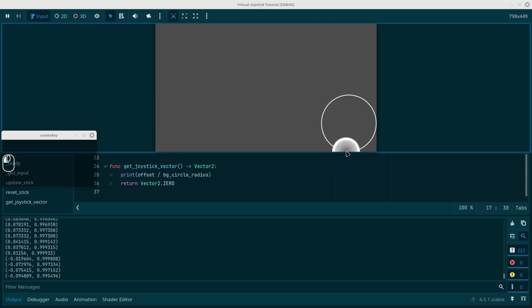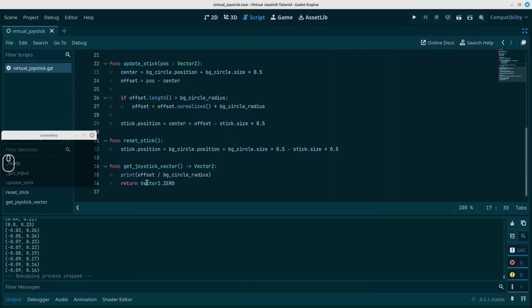And that's exactly what we want, and anywhere in between gives you some sort of normalized vector. It does not pass a value of 1. So now we can return this value here, this offset divided by the BG radius. Control C, Control V, and we can remove the print statement.